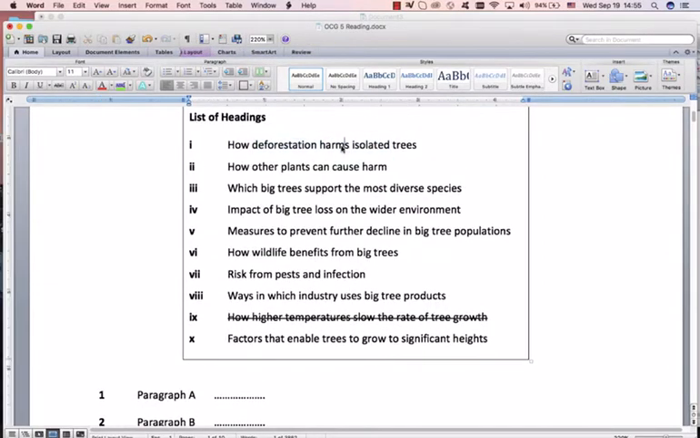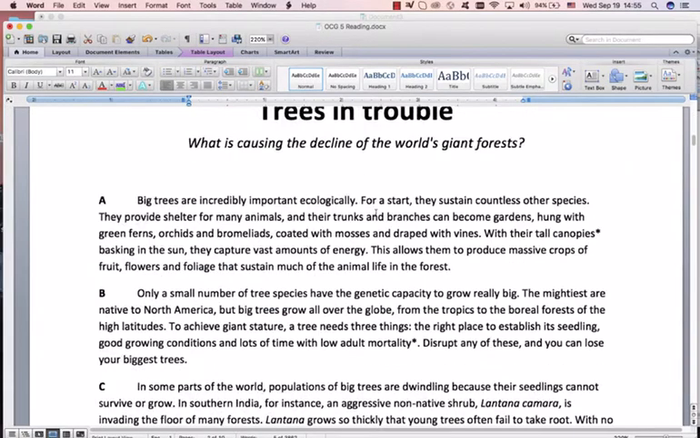Maybe there's harm. Again, now this is a negative paragraph. There's harm, how other plants can cause harm. Maybe they're talking about deforestation as the threat. Maybe they're talking about other plants as the threat. Support is positive. That's just ways. Benefits is positive. There's more threats, pests and infection. Industry and products, no. Grow to significant heights, no. So for that one, I don't know yet, but I would say it's one of these negative ones. Risks, harm, and harm. Come back to it.